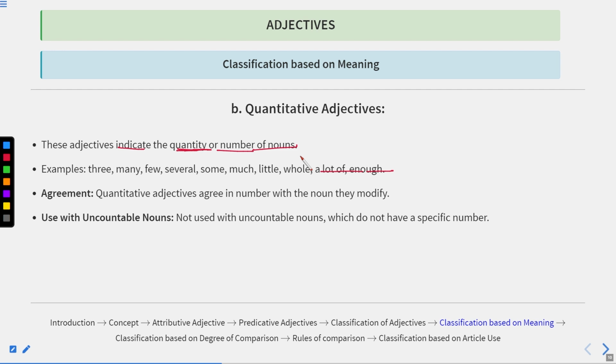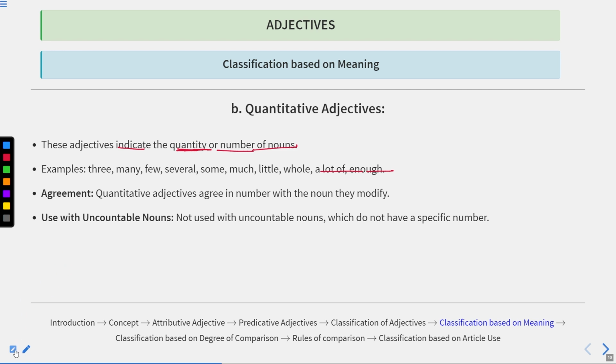As I told you before as well, noun is divided into two parts. Either it is countable or uncountable. This concept we have already discussed in the chapter of noun. Agreement: quantitative adjectives agree in number with the noun they modify. Use with uncountable nouns, not use with uncountable nouns which do not have a specific number.